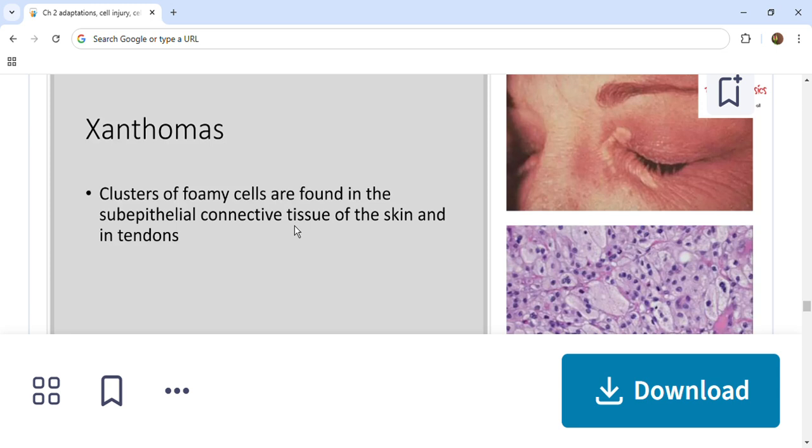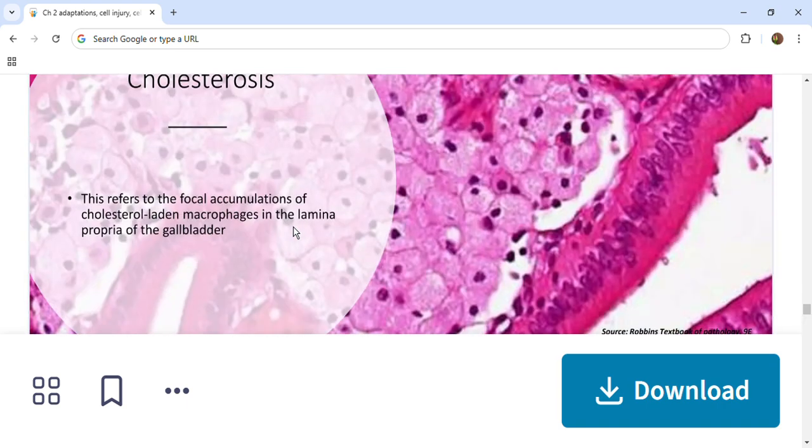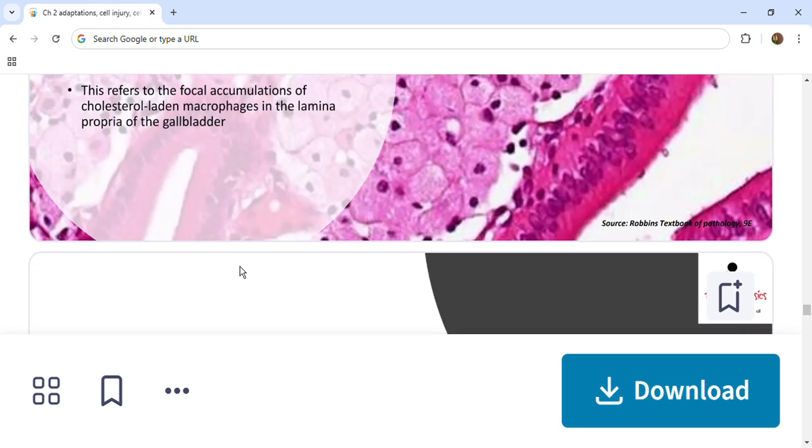Next, cholesterolosis is the accumulation of cholesterol-laden macrophages, as you saw before in xanthomas. The same thing, but this time accumulation occurs in the lamina propria of the gallbladder. That is the difference in location. In xanthomas, it is the subepithelial connective tissue of skin and tendons, whereas in cholesterolosis, such accumulation takes place in the lamina propria of the gallbladder.